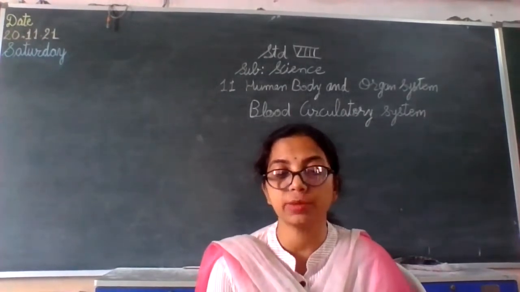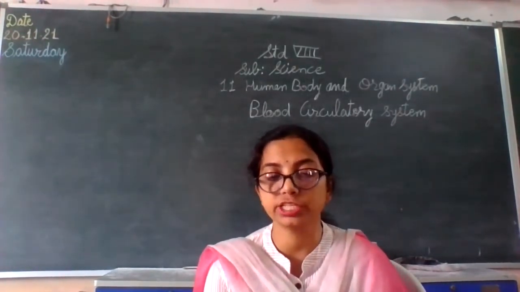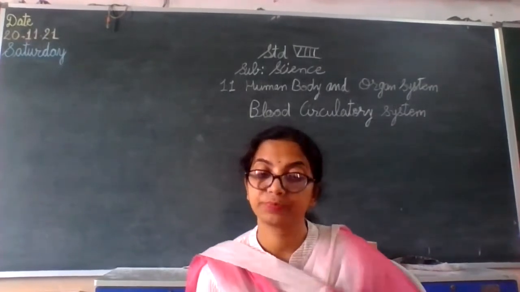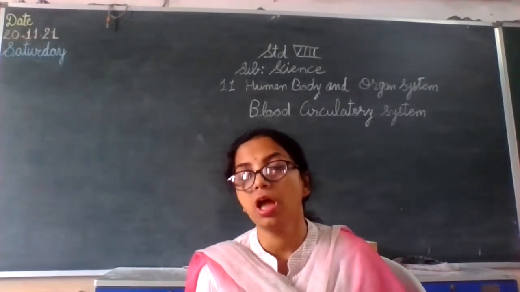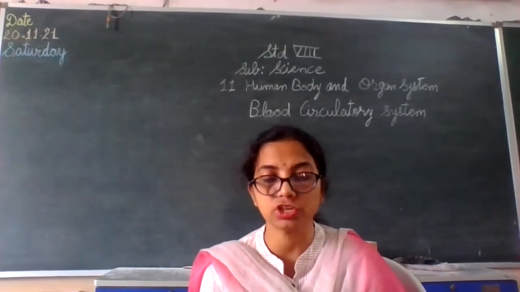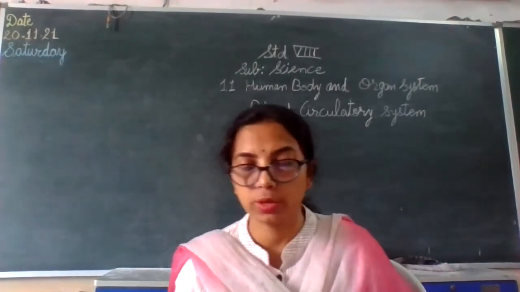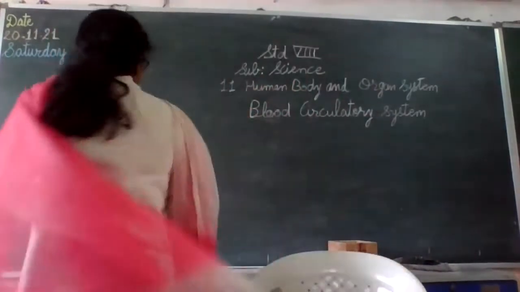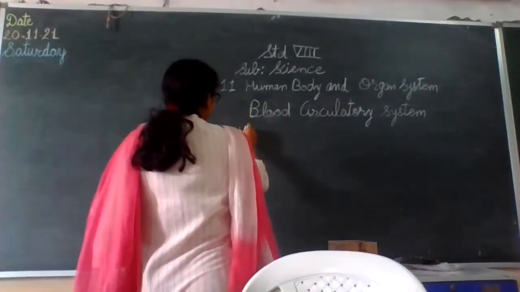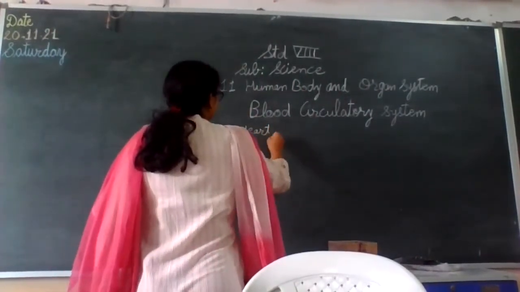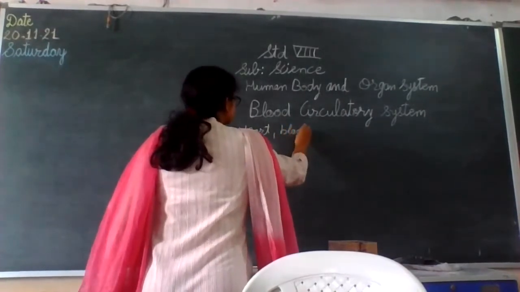An independent system of blood circulation is present in human beings and also in some of the higher animals. It consists of the heart, blood vessels and capillaries.